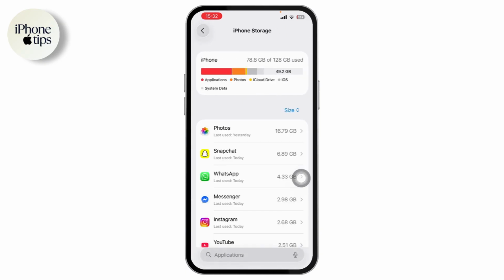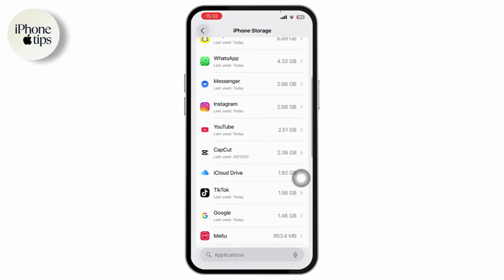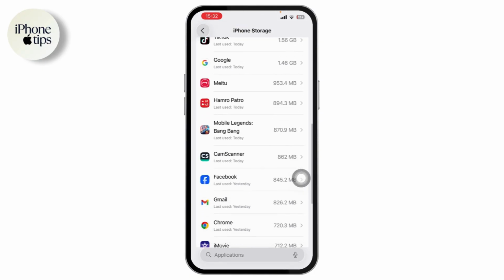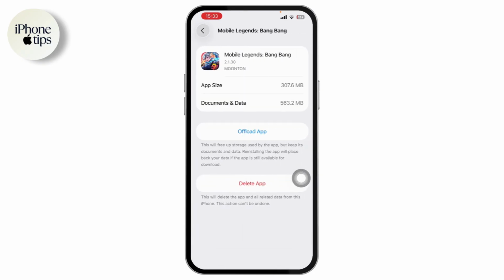And once you tap on the iPhone storage, you need to scroll down and then find the application, which is Mobile Legends. Once you find the Mobile Legends, tap on it, and here you will have an option to offload. So you just need to go and offload the application. And once you offload, you need to tap on reinstall app. This might take some time, so just be patient.